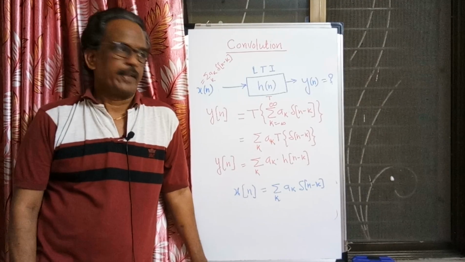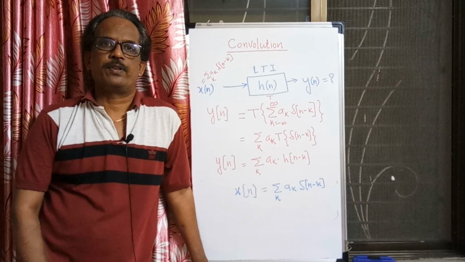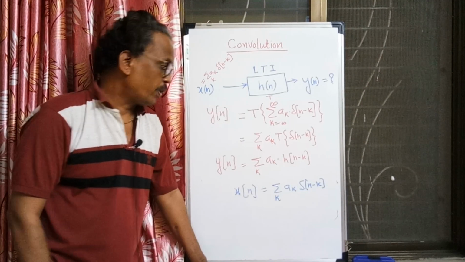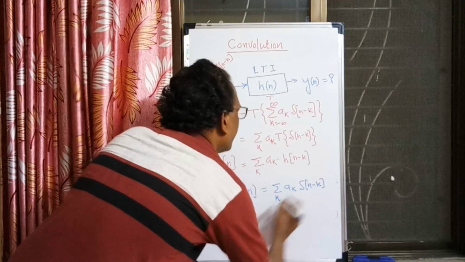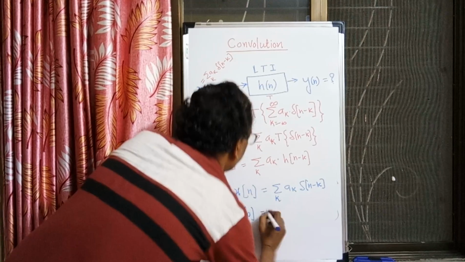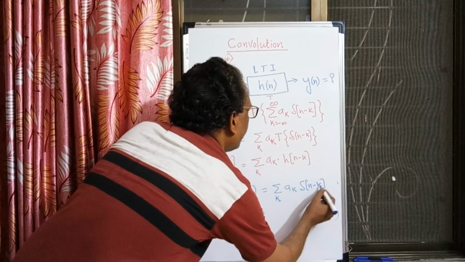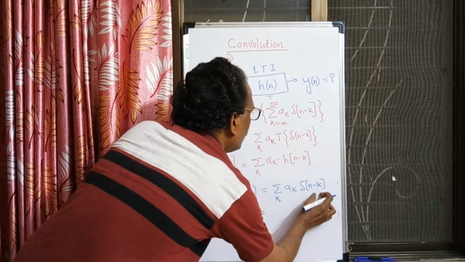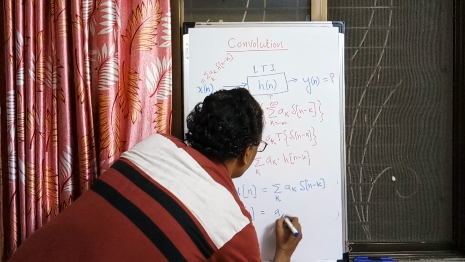So we know that any input x of n can be written like this using this equation. If I want to find what a0 is, let us put n equal to 0 and see what happens. X of 0: when k becomes 0, that time only del has value 1, so it is a0.